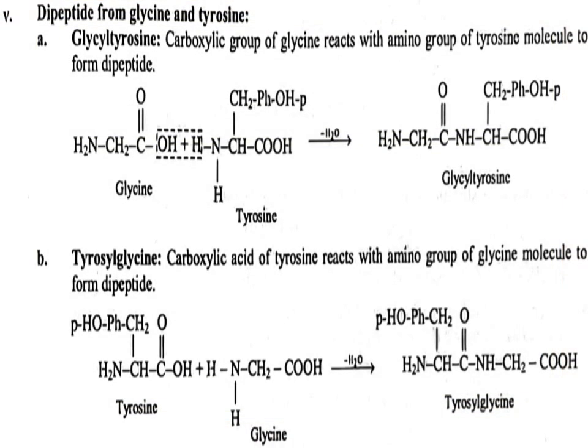The next reaction is formation of a dipeptide from glycine and tyrosine. So in the first reaction you all can see that the carboxylic group of glycine reacts with the amino group of tyrosine, and with the removal of a water molecule it forms a dipeptide bond, that is glycyl tyrosine. And students, in the second one again it is vice versa, that is the carboxylic group of tyrosine is reacted with the amino group of glycine. With the removal of a water molecule it forms the dipeptide, that is tyrosyl glycine.